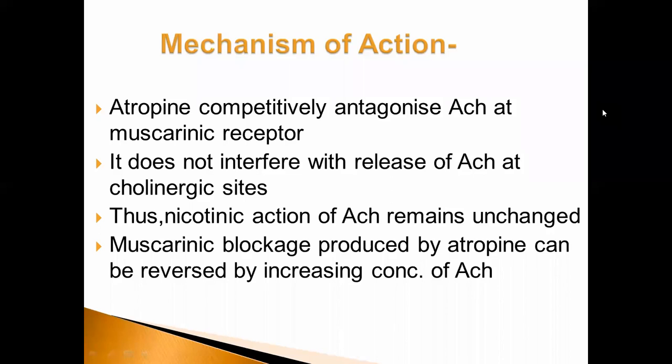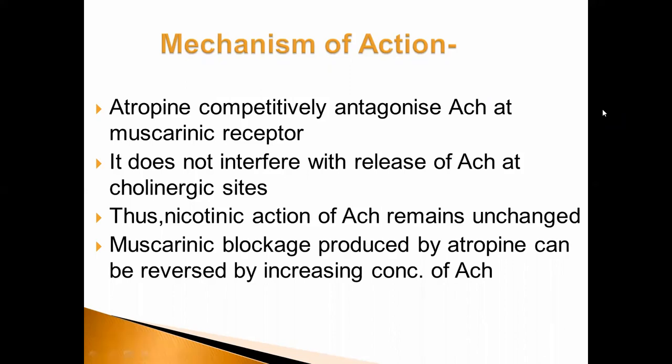It means atropine, a parasympatholytic agent, only antagonizes, stops, or blocks the actions of acetylcholine at the muscarinic receptor. It does not interfere with or change the action of acetylcholine on the nicotinic receptor.